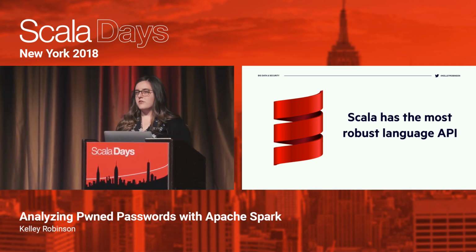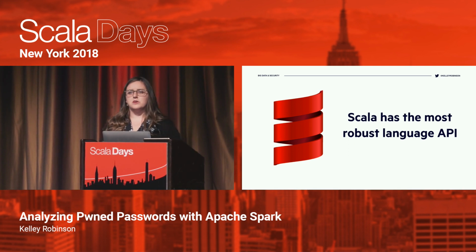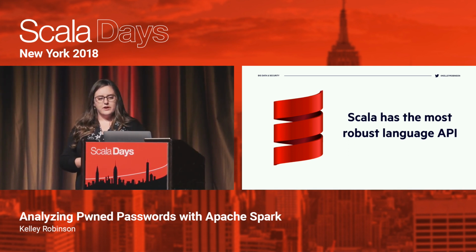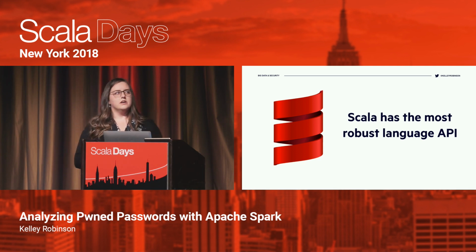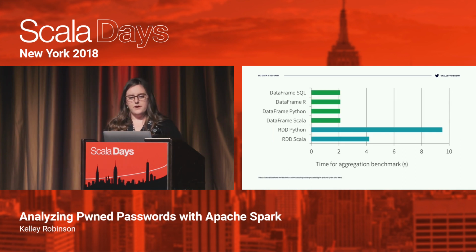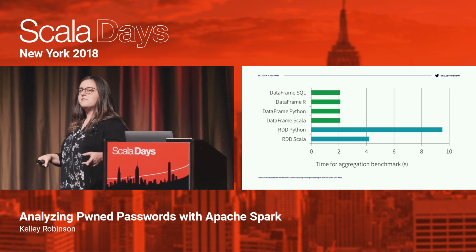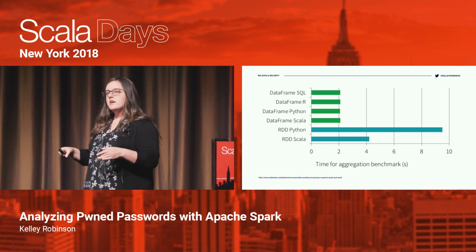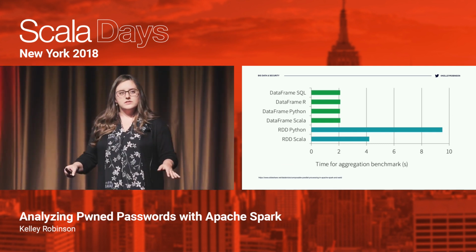Also, Scala has these strongly typed data sets, which is something that's just not going to be a thing in something like Python. So I think there's a few advantages that we still have for Scala on top of a language like Python. One of the big disadvantages early on, though, was that Python was just so much slower than Scala.